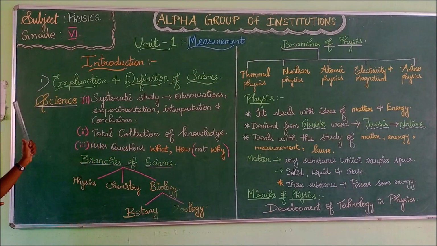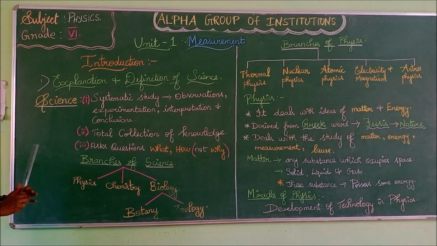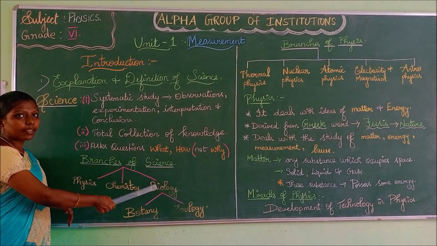This is your 2 marks. If they ask in 2 marks, you have to write these 3 points. Is it clear? Next is your branches of science.